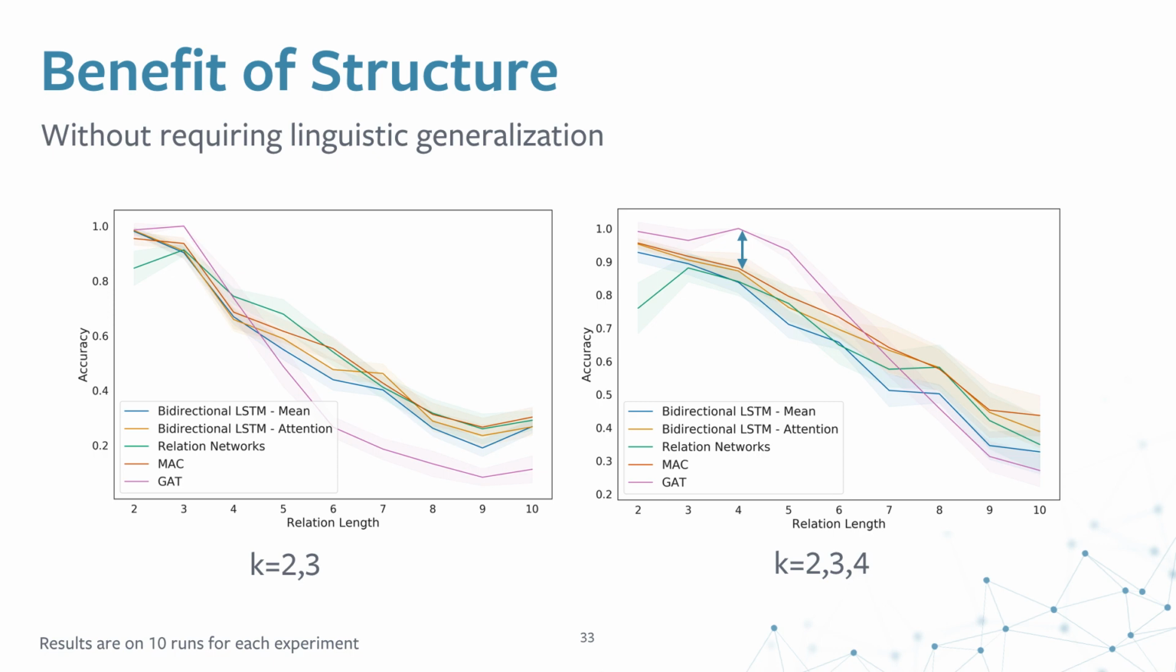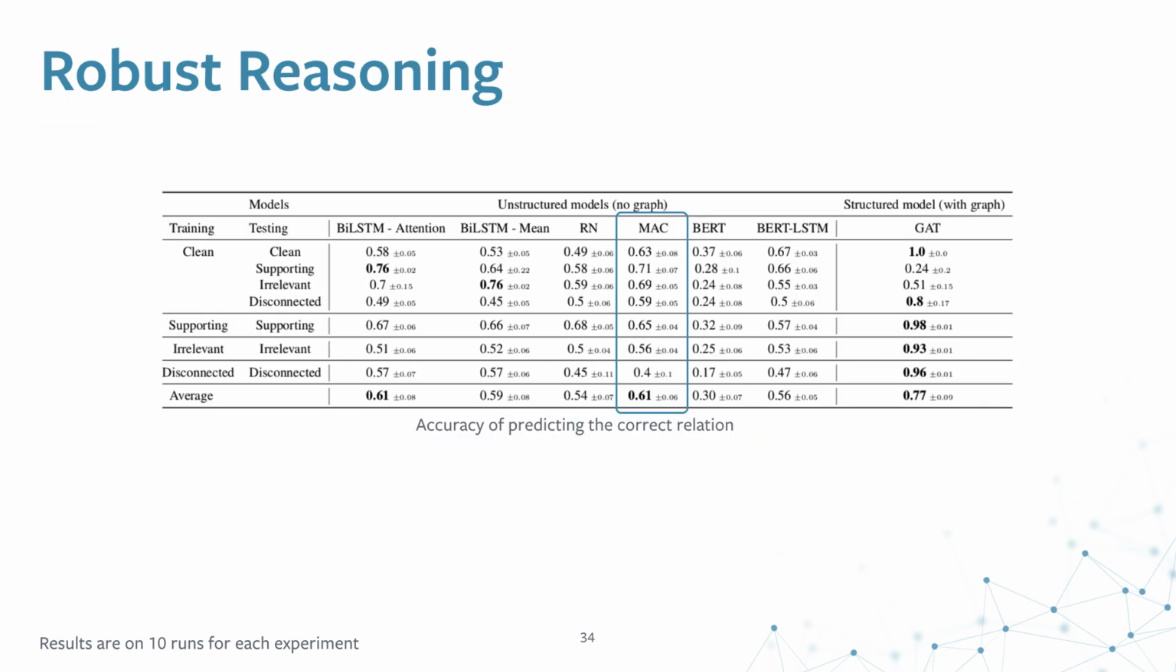We also tested for robustness in reasoning, and we found that the memory attention compositional network from Hudson and Manning performed overall better among all the natural language understanding models in the robustness of reasoning test. But still there is a lot of ground to cover between the language models and the graph attention network, which performs almost perfectly in a lot of scenarios.